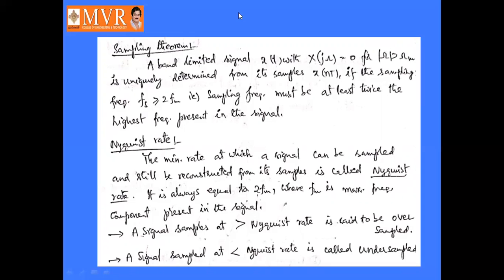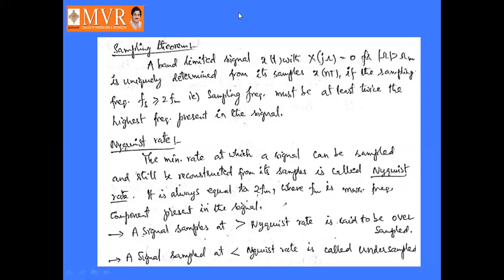The condition is that the sampling frequency fs is greater than or equal to 2 into fm. What is Nyquist rate? Nyquist rate is nothing but 2 into fm. It is the minimum rate at which a signal can be sampled and still be reconstructed from its samples. Sampled means it is converted into a discrete time signal, and it can be reconstructed as the original signal from that discrete time signal.